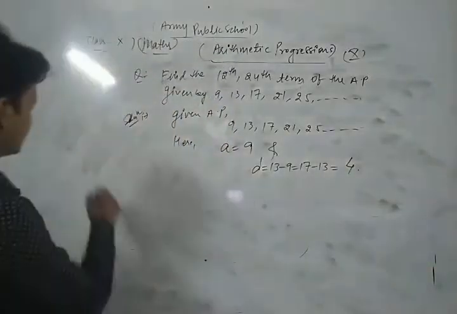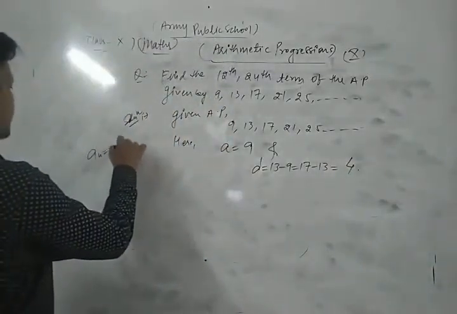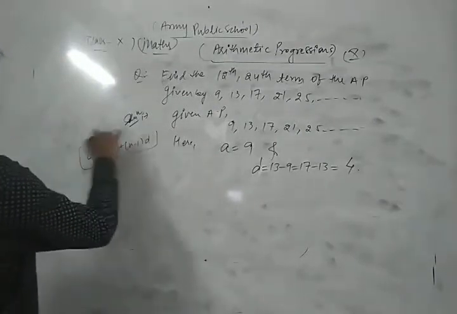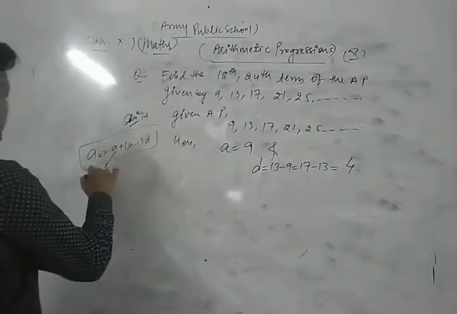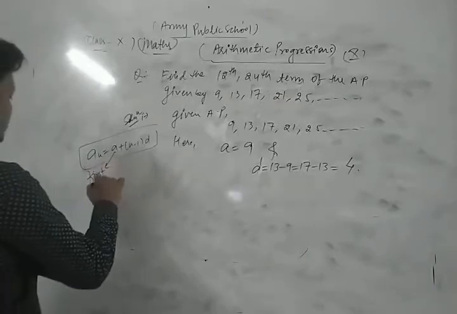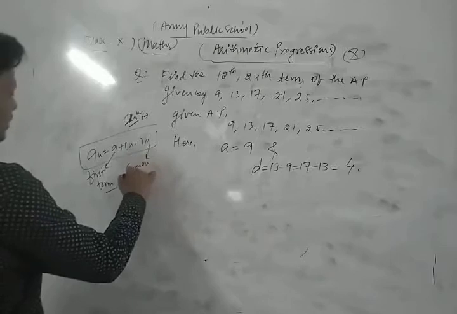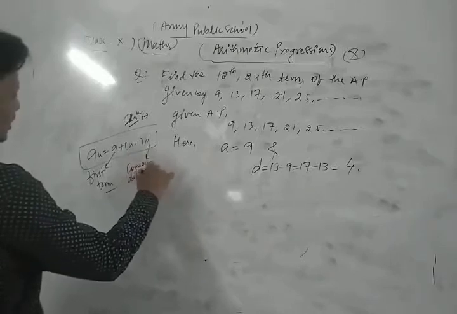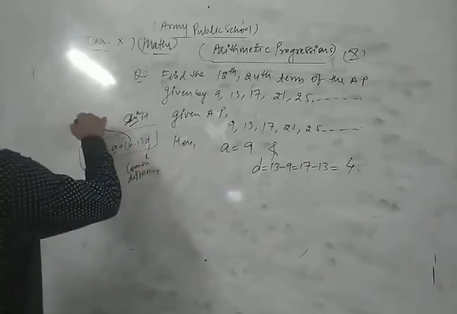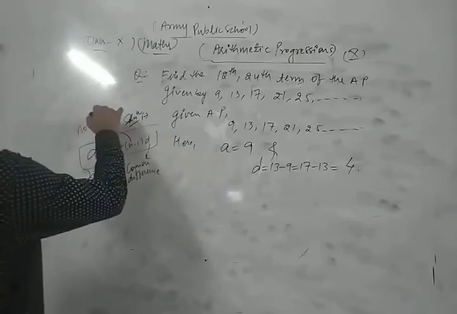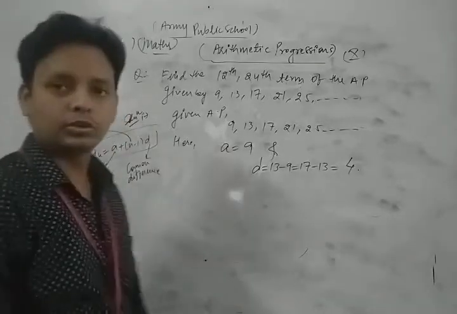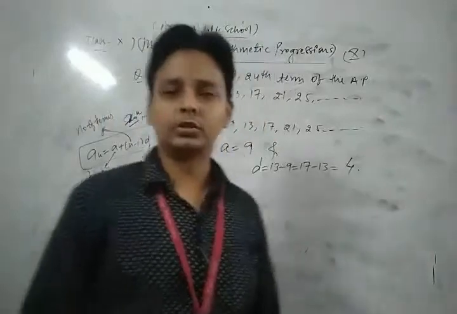You know that the nth term of the given AP is a plus (n minus 1) times d. Here a is the first term of the AP, d is the common difference of the AP, and n is the number of terms. These are important pieces of information related to that formula.